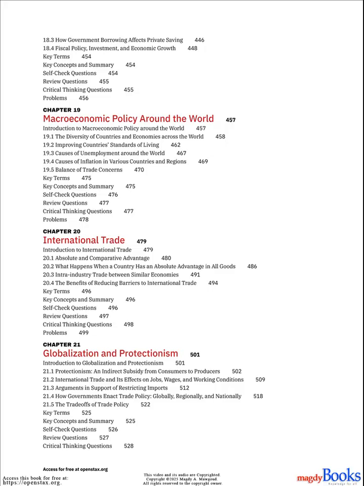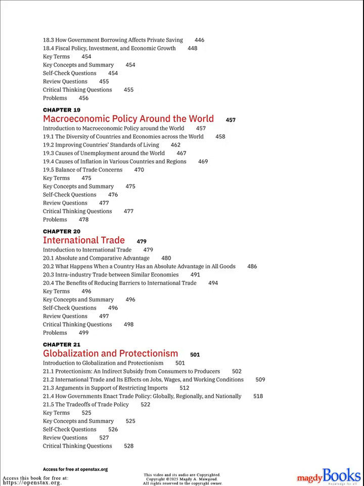Chapter 19. Macroeconomic policy around the world. Introduction to macroeconomic policy around the world. 19.1. The diversity of countries and economies across the world. 19.2. Improving countries' standards of living. 19.3. Causes of unemployment around the world. 19.4. Causes of inflation in various countries and regions. 19.5. Balance of trade concerns. Key terms, key concepts and summary, self-check questions, review questions, critical thinking questions, problems.